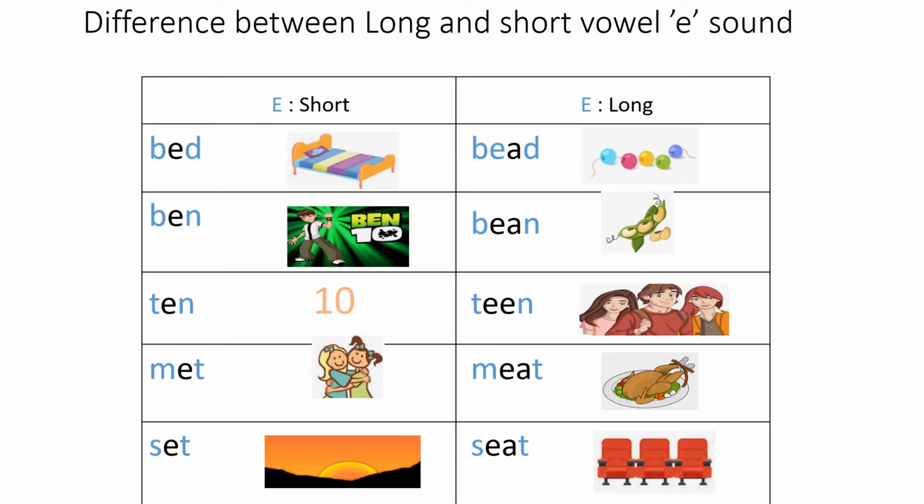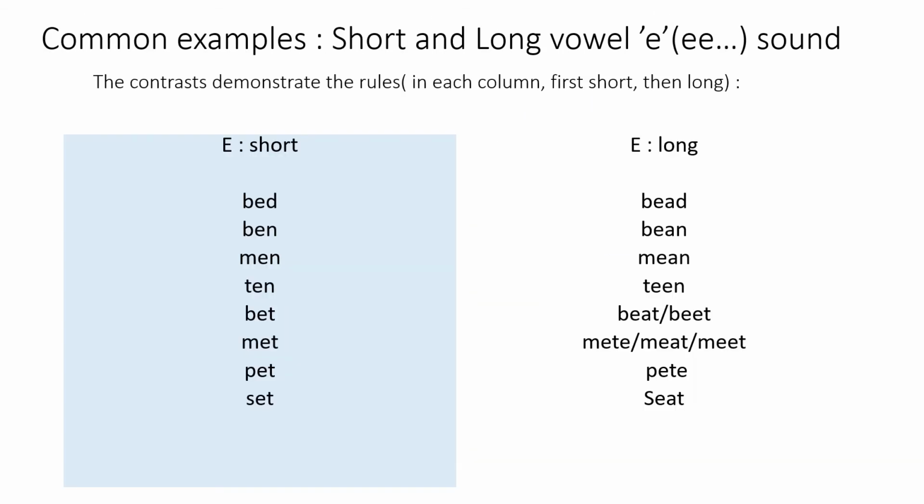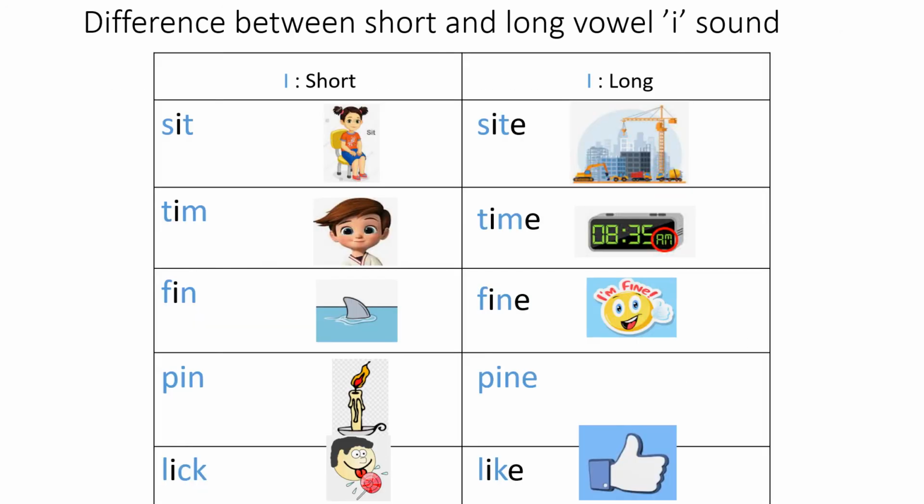Let's do with the E sound now. Bed, bead. So here we will read E as if it's like you normally read E. So bead, and the second vowel will be silent. So there will not be any sound of A. Ben, bean. Ten, teen. Met, meet. Set, seat. So did you get the difference? Can you teach to the children? These are some other examples of the short sound of E and the long sound of E.